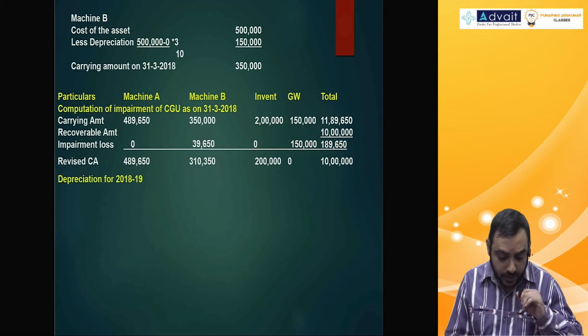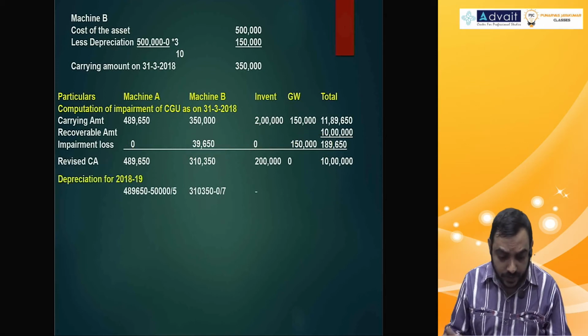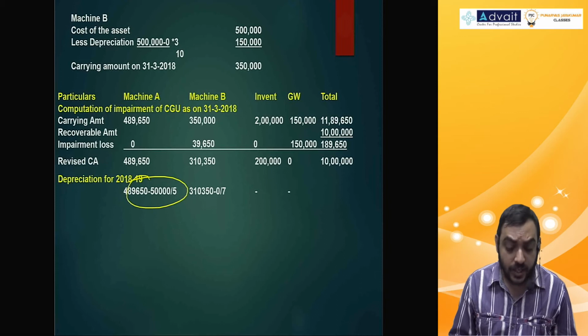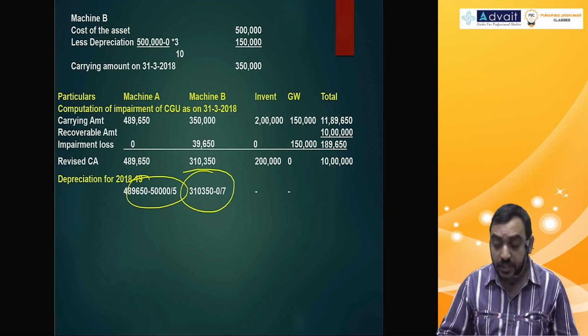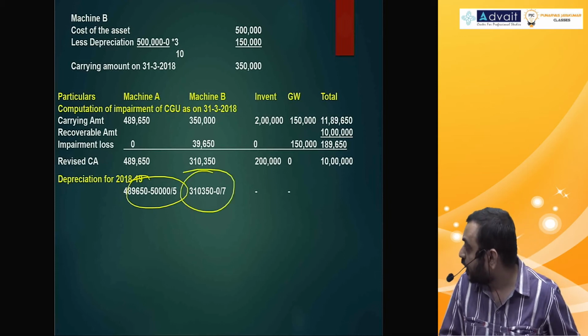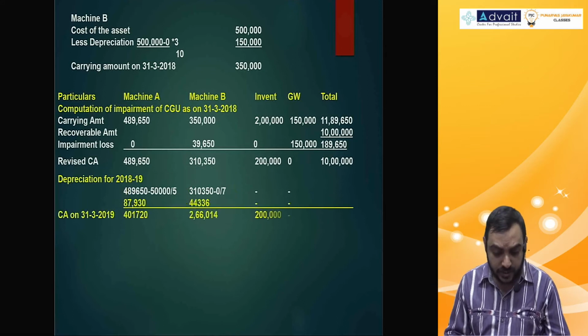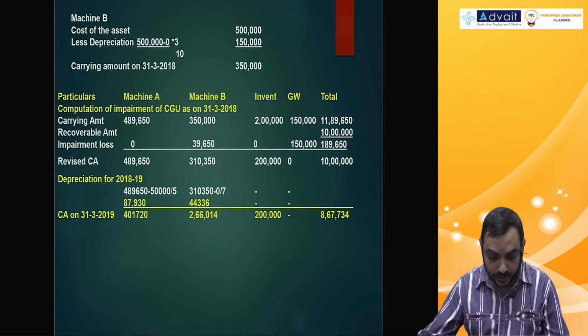Next, you get depreciation for next year that I have given. Revised carrying amount minus scrap value 50,000, divided by remaining useful life. 3,10,350 revised carrying amount minus no scrap value, divided by remaining useful life. That will give you the depreciation and carrying amount.